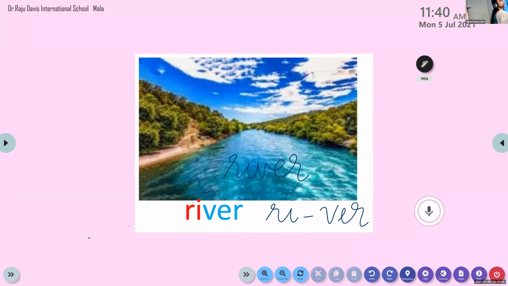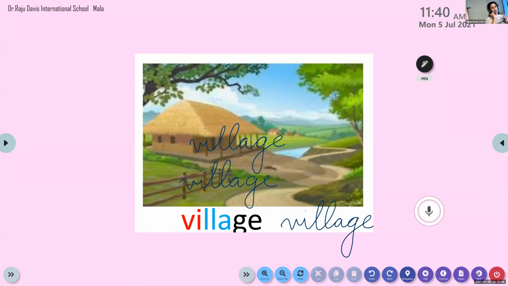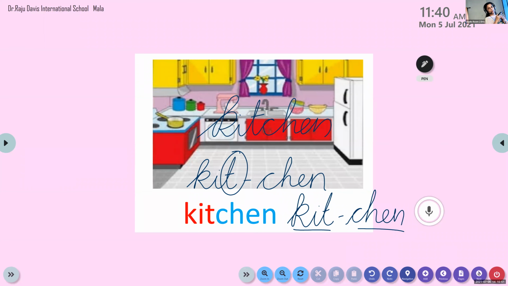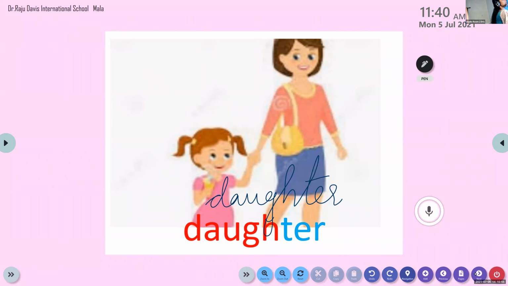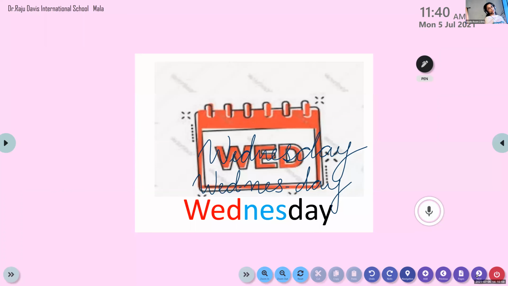A river. The next word we learned is hospital. Hospital. Okay. The third word is village. Village. The fourth word we learned is all about kitchen. Kitchen. Okay. The fifth word is daughter. And the sixth word is bedroom. And the last word we learned is Wednesday.